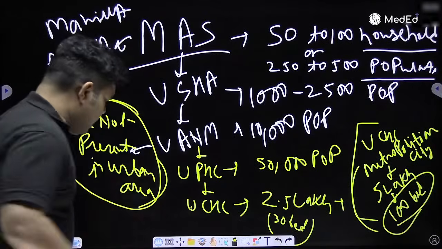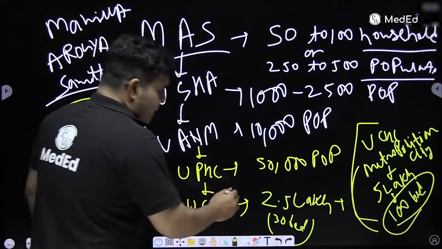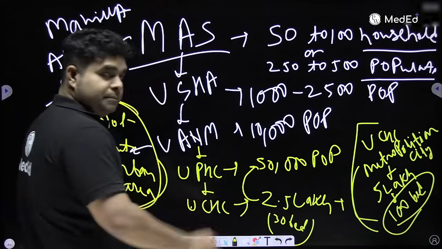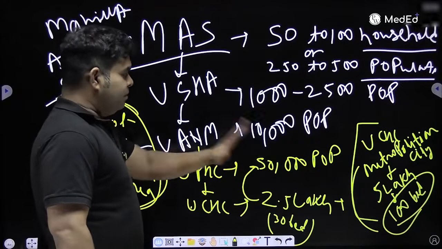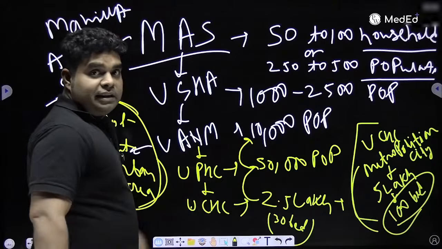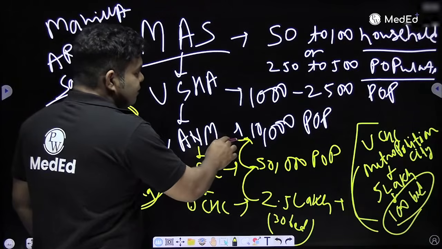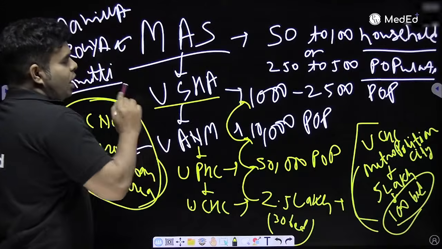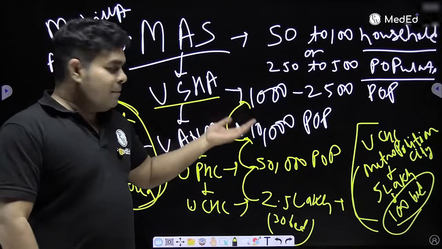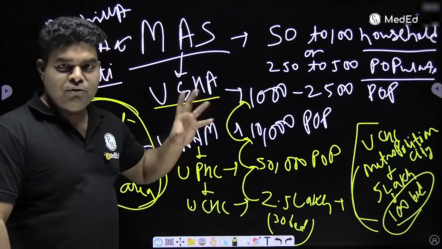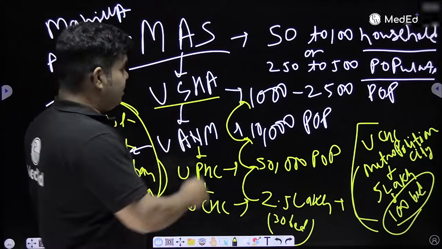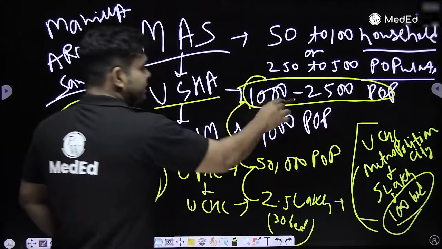It's actually very simple. Just focus for some 10 minutes. If you divide 2.5 lakh by 5, you get 50,000. 2.5 lakh for CHC, 50,000 for PHC. Divide 50,000 by 5, 10,000. That is urban ANM. Divide 10,000 by 5, 2,000. Roughly at 2,000 you have Usha, because it is 1,000 to 2,500. ASHA 1,000, Usha 2,000. But don't write 2,000 in the exam. Write 1,000 to 2,500. That's what is written in the book.